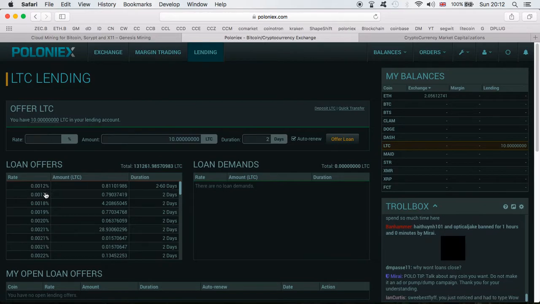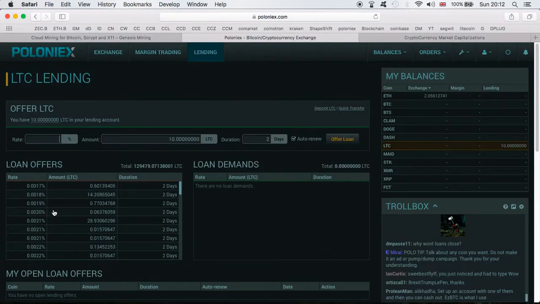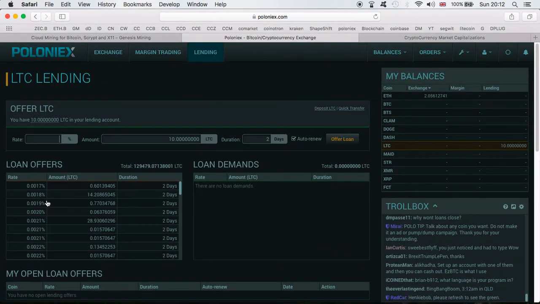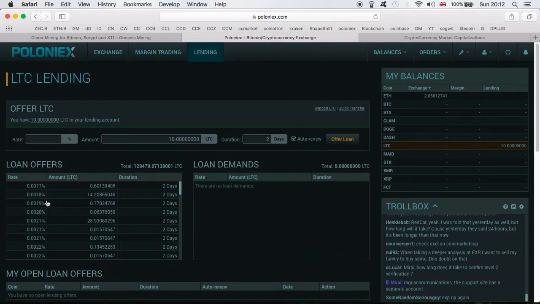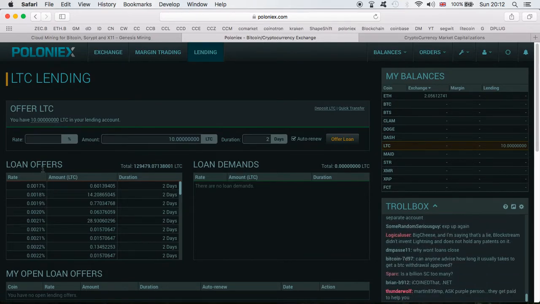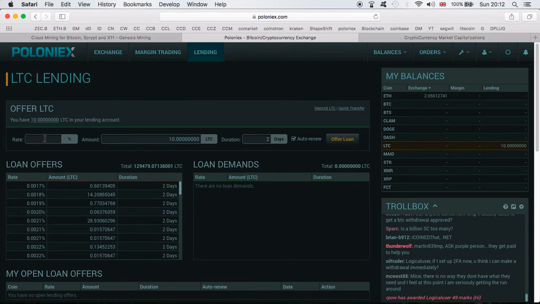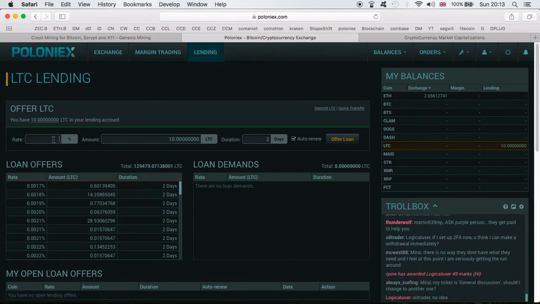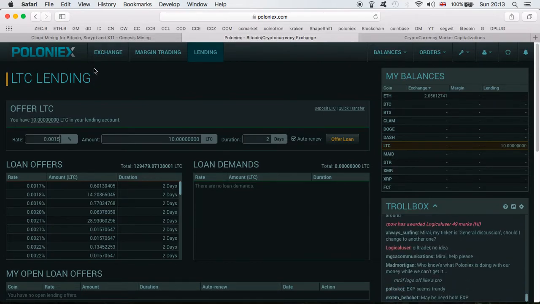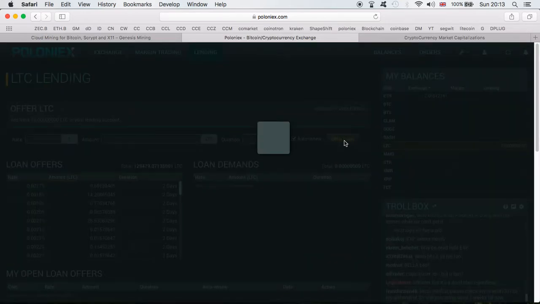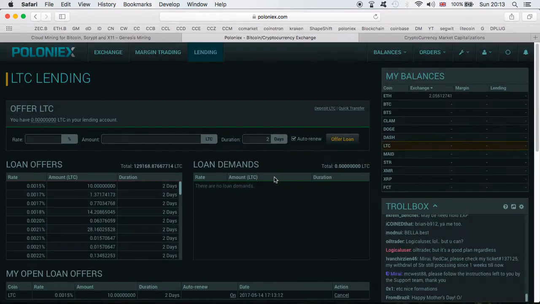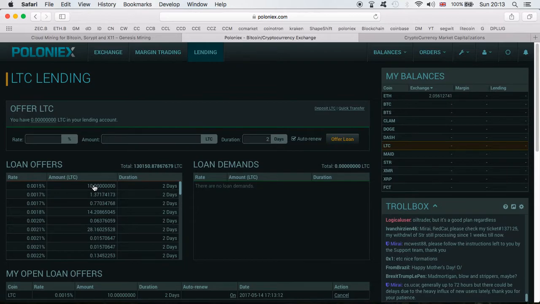Of course, in order to do that, the first thing I can do, guys, is obviously look at other people's interest. So if I want to start lending almost immediately as soon as someone really needs Litecoin, I can put the lowest percentage, which will then guarantee me that my Litecoins will probably be lent first. So let's say here, guys, I'm gonna put 0.00 and I'm gonna put 15. Okay, this is the rate I want to lend at, and I'm gonna do it for 2 days, and I'm gonna click offer. Okay, loan order placed, and as you can see, I came straight in at number 1.